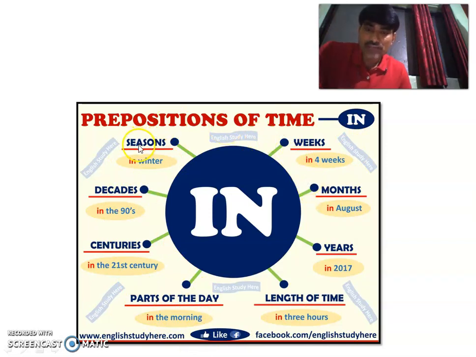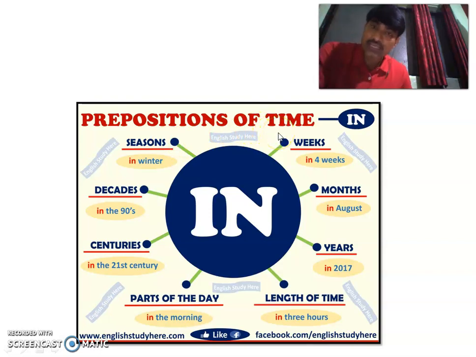For example, if you ask me to frame one or two for you, I can say that the climate of Mumbai is cool in the winter season. So here we are talking about in winter season. We are using this particular preposition in in the time sense, and that's why it is a preposition of time.